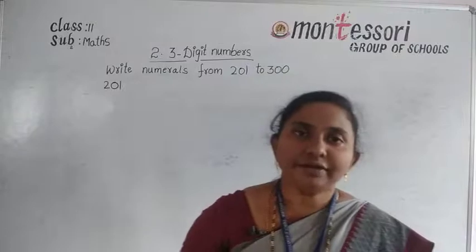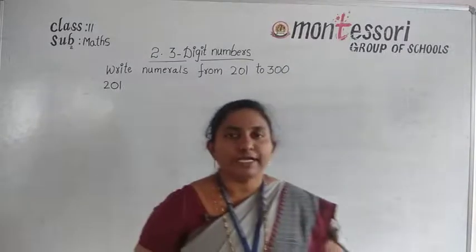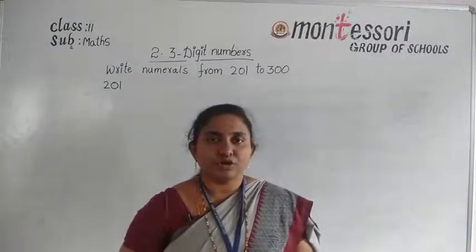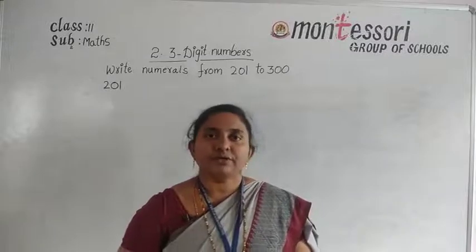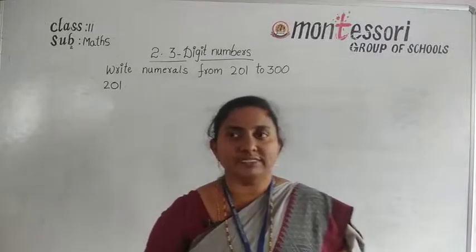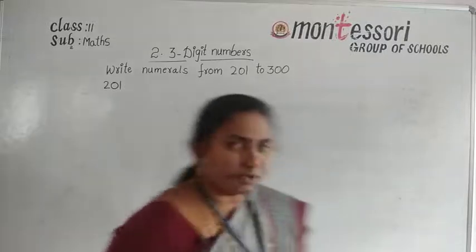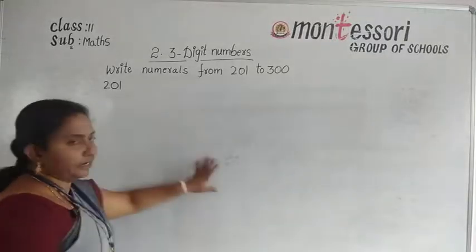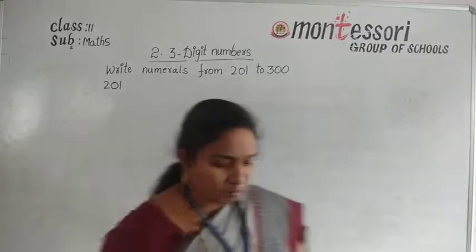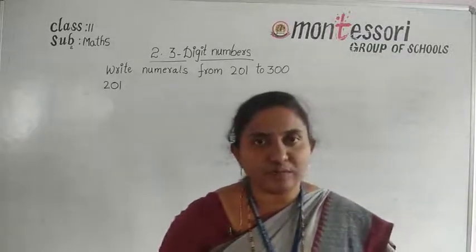Here in the second bit, what is the given question? Write numerals from 201 to 300. Take your textbook and take your pencil. Some boxes are given numbers and the remaining boxes are not.